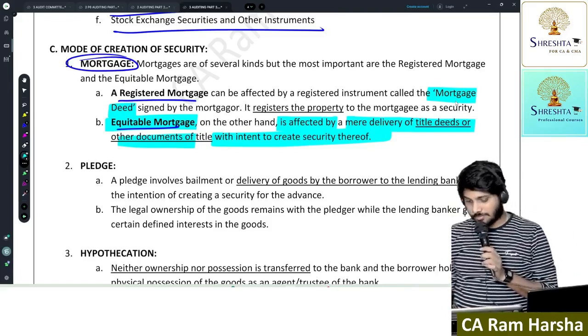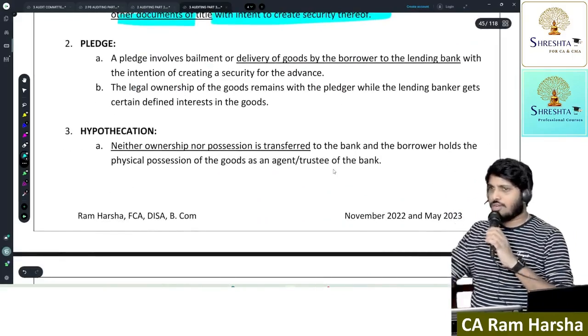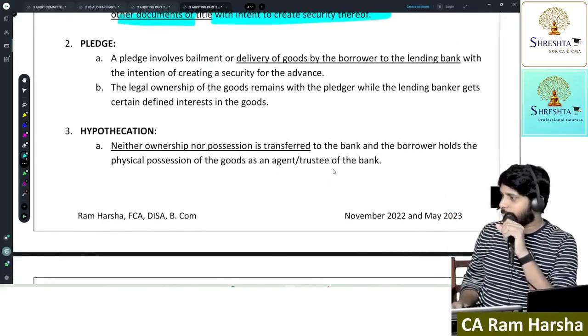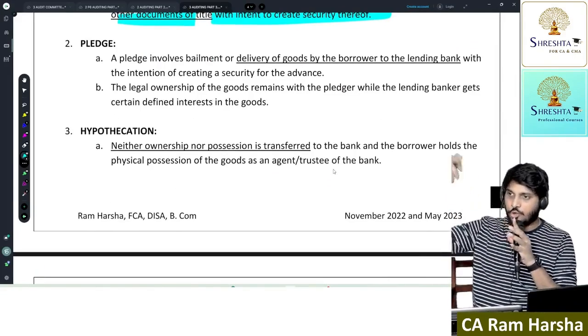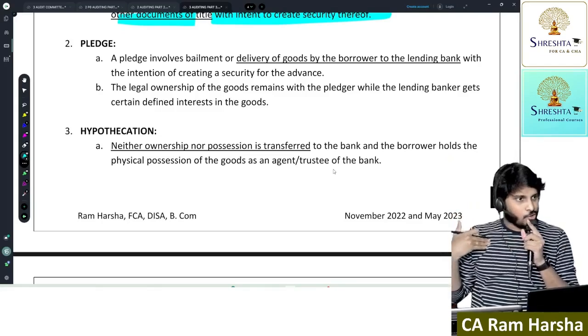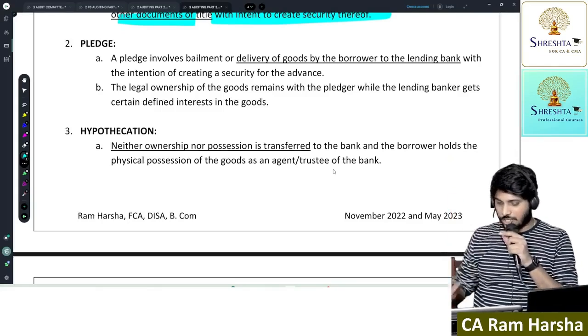Understood or not? Pledge. A gold loan is the best example of a pledge, where you deliver the goods and take the loan. After you repay the loan, you take back your gold. So this is called a pledge.